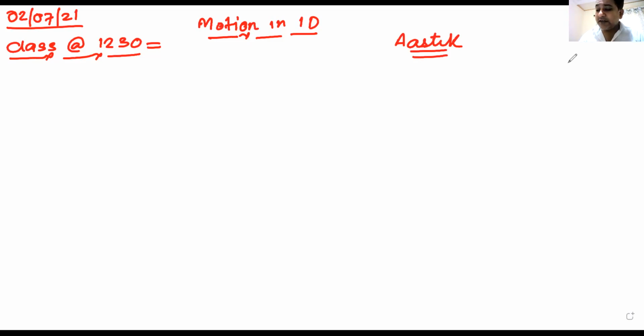Now, in the last class, I think we had discussed speed. Let us quickly go through what is speed. Speed is the rate at which a body covers distance with time. We had seen different types of speed. We had seen uniform speed.